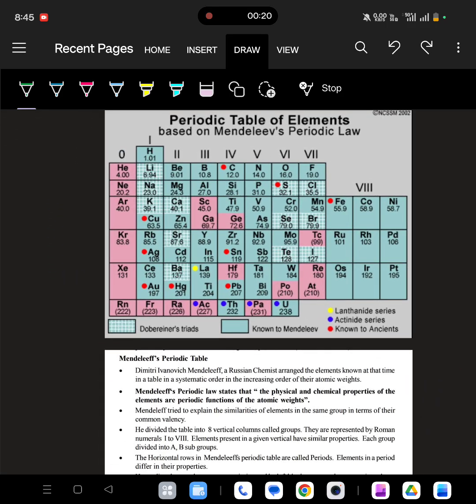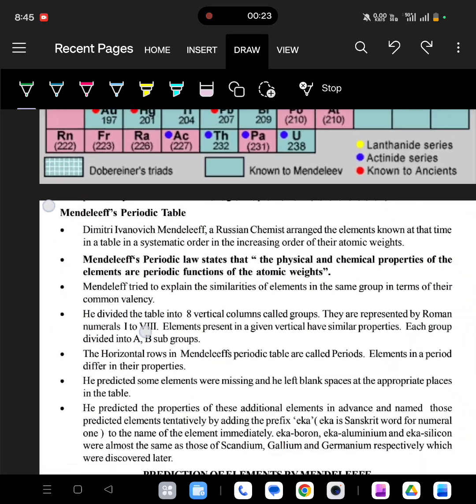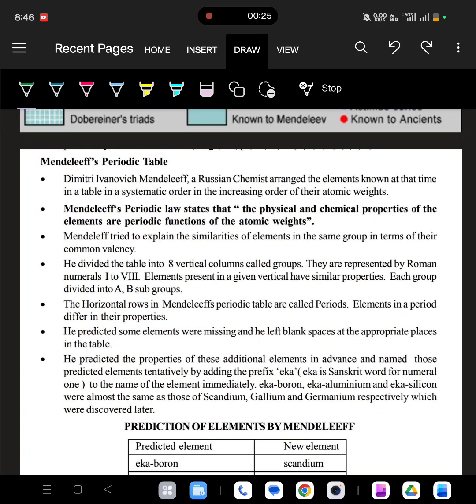First of all, what is Mendeleef's periodic law? Mendeleef's periodic law states that the physical properties of elements are periodic functions of their atomic weights. That means the physical and chemical properties change with respect to atomic weights. Periodic function means repeating at regular intervals.